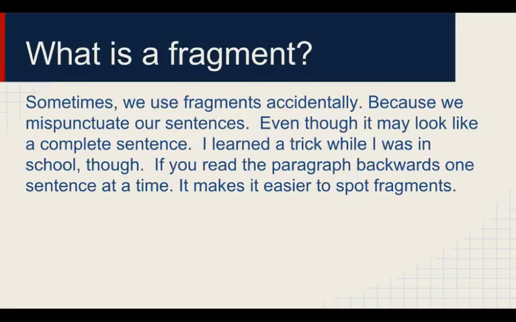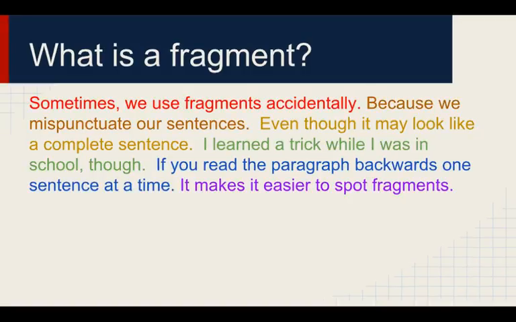Now, reading through that paragraph, I'm not sure if you noticed, but there are several fragments. Let's test my theory and see if we can catch them. We're going to read this paragraph backwards, one sentence at a time. It makes it easier to spot fragments. That actually is a complete sentence. If you read the paragraph backwards, one sentence at a time, however, is not. It is a clause. Begins with the word if. So those two, well, the first is a fragment, the second was a sentence, need to be combined.